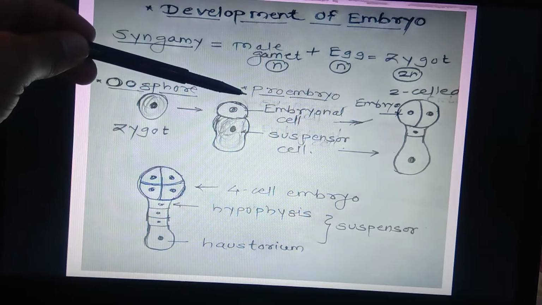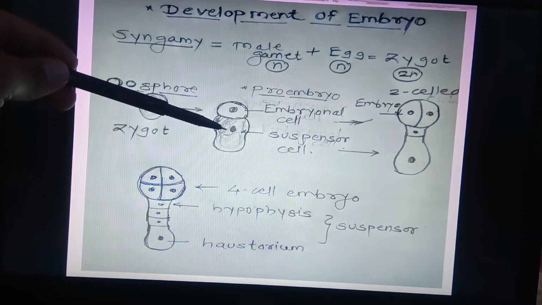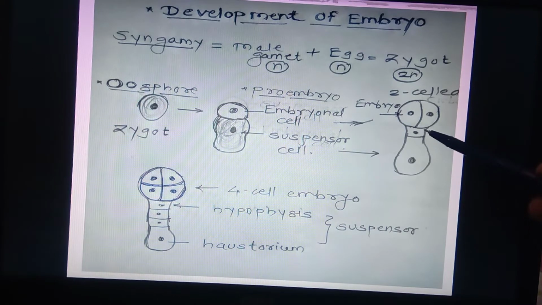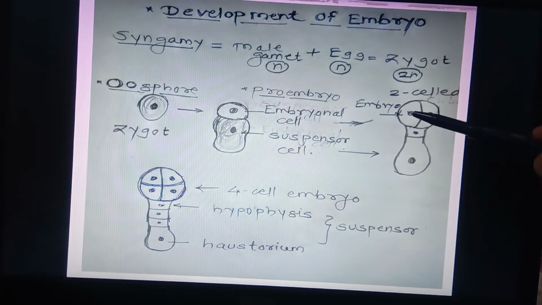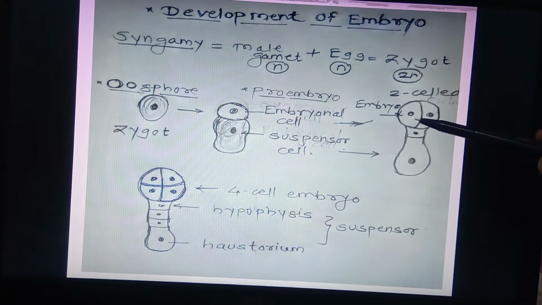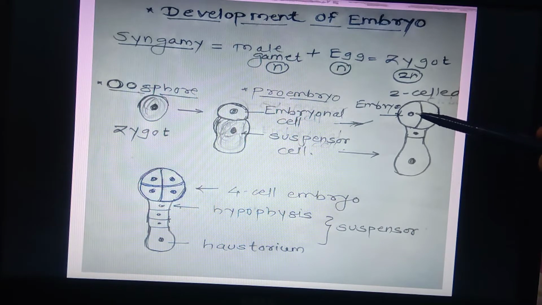The suspensor cell divides to form two cells. The embryonal cell also divides to form a two-celled embryo. The division of the embryonal cell takes place repetitively. In the second division, it is at right angle to the first, and the third is also at right angle to the second.